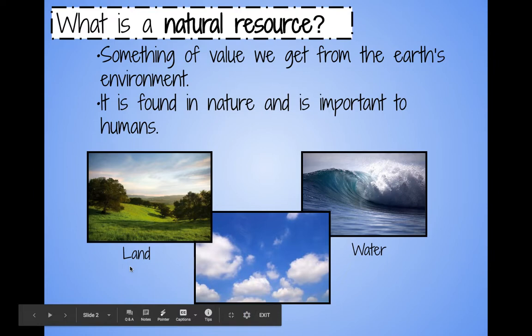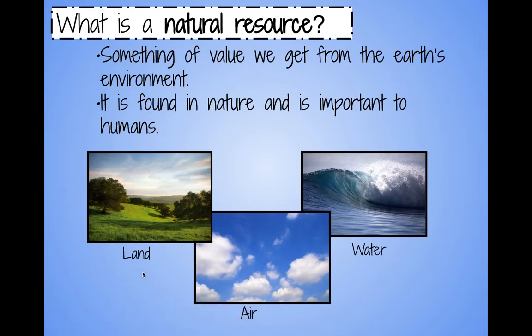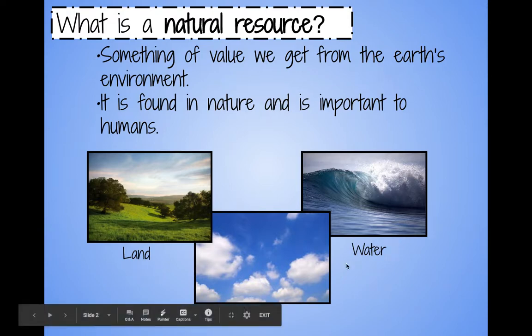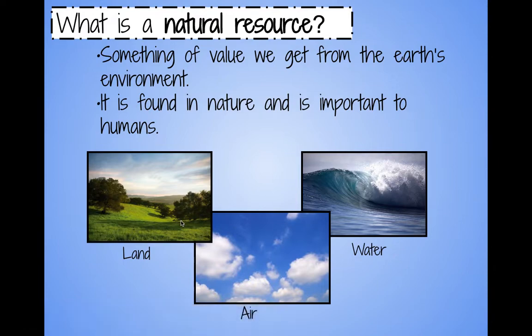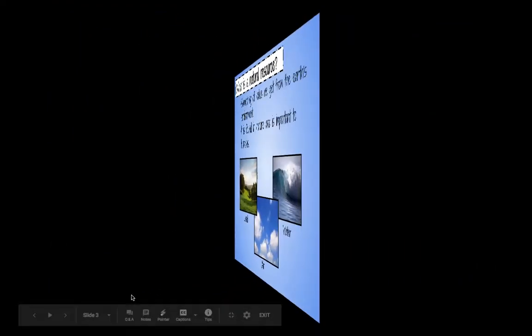For example, land is a very important natural resource for us as humans. We use that in a bunch of different ways. We also use the natural resource of water as well as air. So let's go into those three examples to see exactly how we use these natural resources.